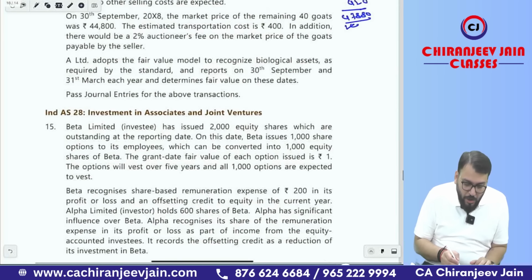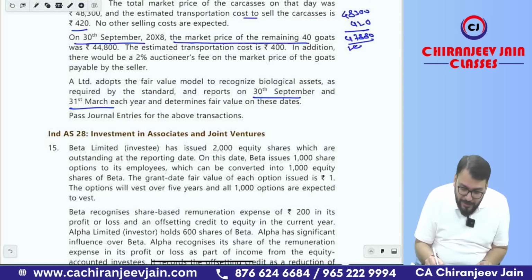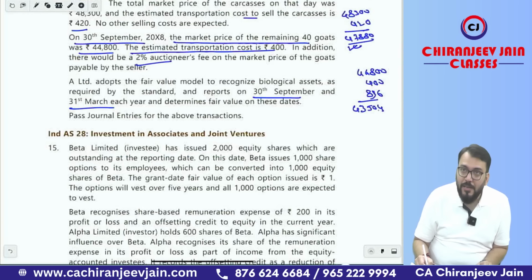Then the last journal entry will be depending upon the last para. On 30th September, because it is given that the entity is preparing interim financial reports on 30th September and 31st March. So there are two reporting dates, 30th September and 31st March. So on 30th September also we'll do subsequent recognition, and the market price of the remaining goats is 44,800. The transportation cost is 400 minus, and the auctioneer fee is 2%. So 44,800 into 2%, that is 896. So it will become 44,800 minus 400 minus 896, which is 43,504.